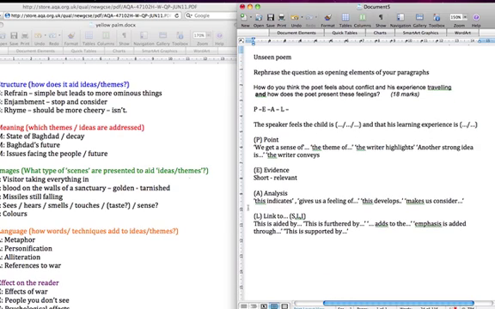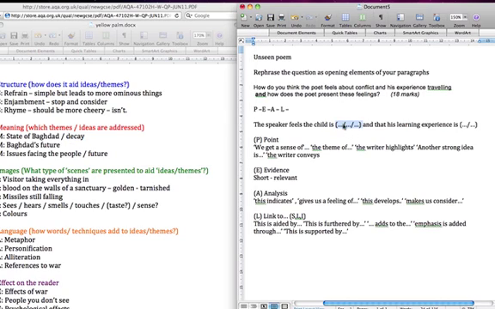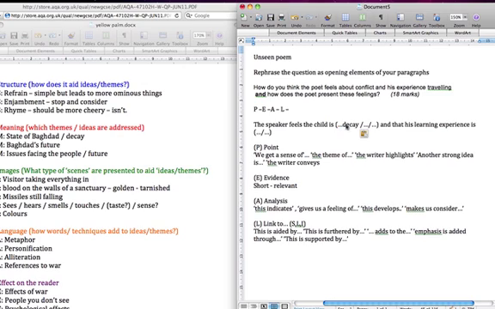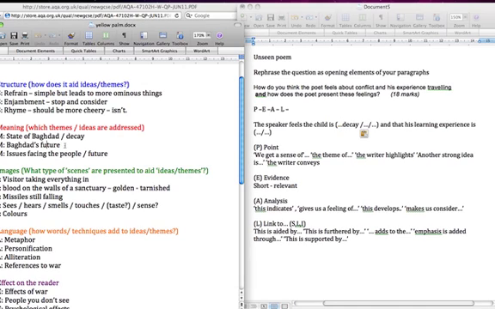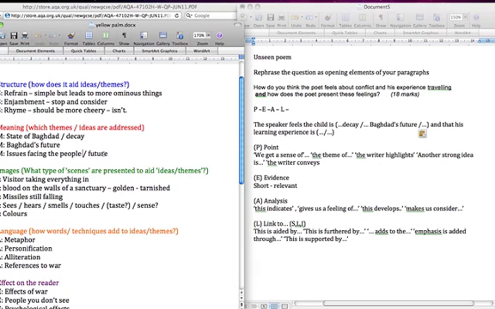So I've got a brand new question, and I'm going to actually answer it with these. So I need to write my points, my evidence, my explanation. The first point I'm going to write is the writer gets a sense of, just so you can see I've got the points here, a sense of decay. He gets a sense of Baghdad's future. He gets a sense of the issues facing the people. And they're all themes, topics, ideas picked up from the poem.